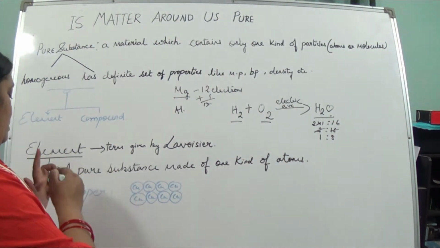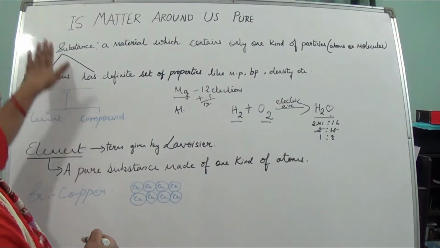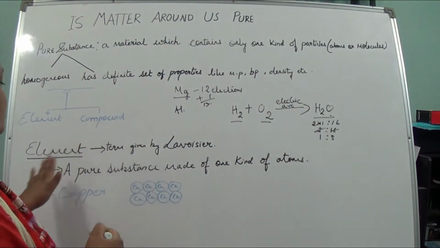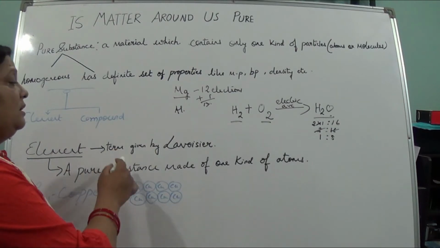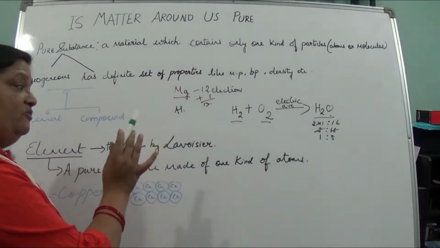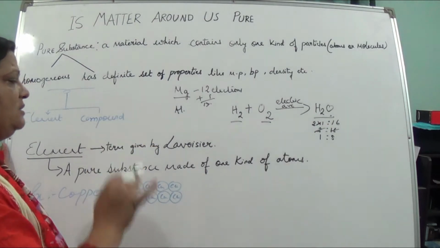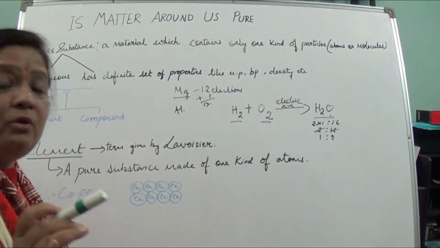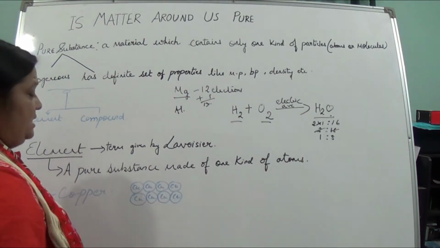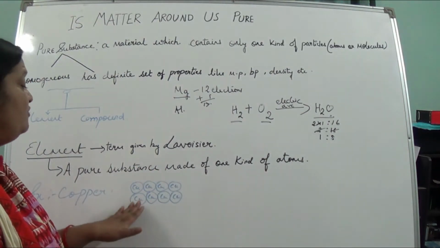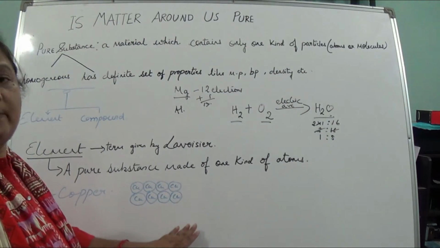Okay, now, so first, the pure substance, element and compound. So first we are going to study what? The element. So element is the term which was given by Lavoisier. Okay, it is a pure substance and consists of only one type of atom. Like copper, if I am saying this whole copper is the element copper, but the atom which it is consisting of, it is copper only.